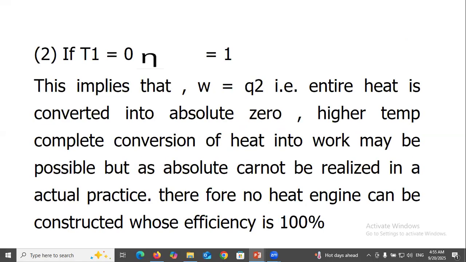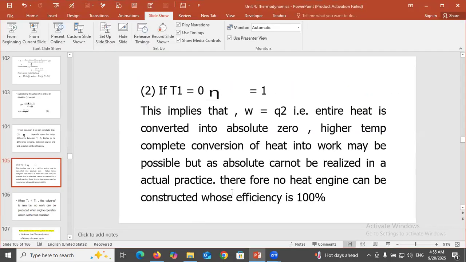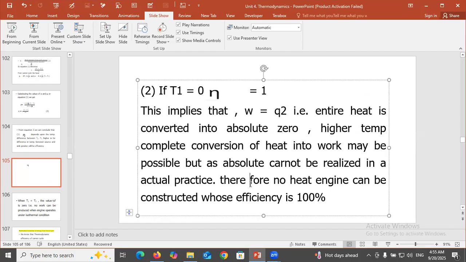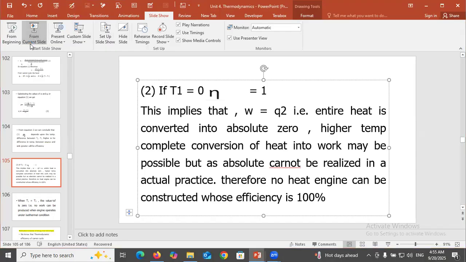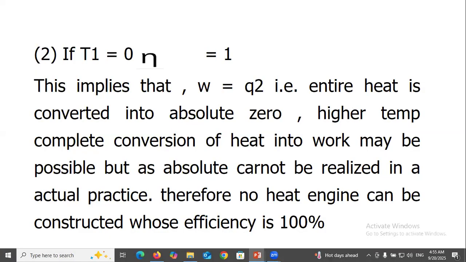If T1 equal to 0, eta equal to 1, this implies that W equal to Q2, that is, the entire heat is converted into work. At absolute 0, complete conversion of heat into work may be possible, but absolute zero is not realized in actual practice. Therefore, no heat engine can be constructed whose efficiency is 100%.